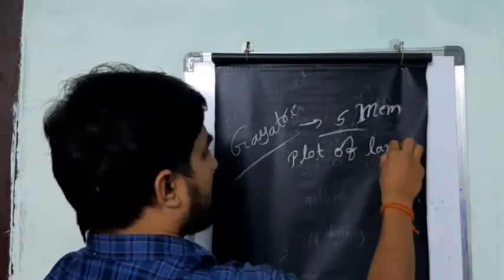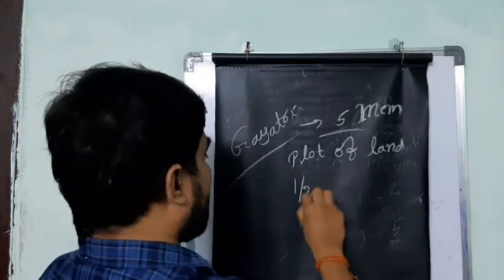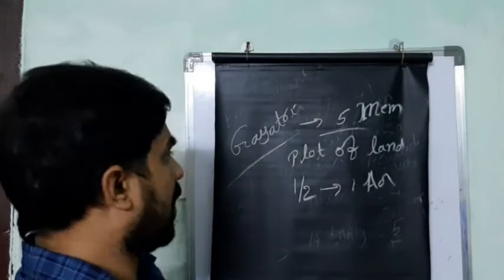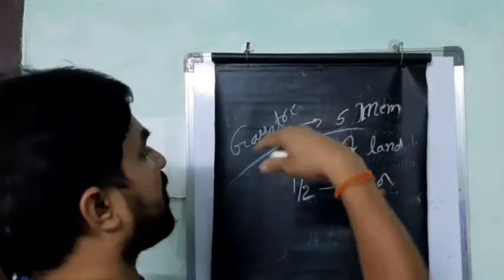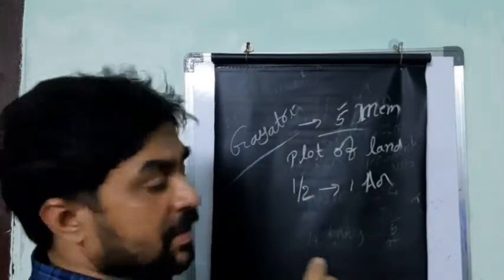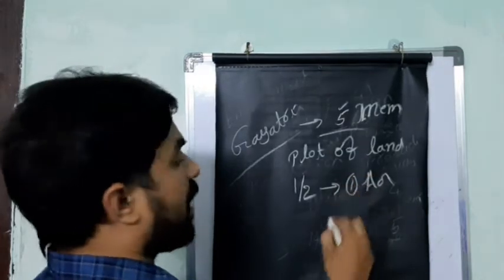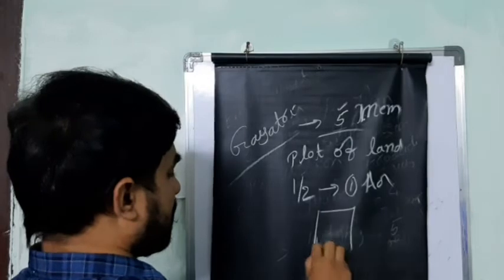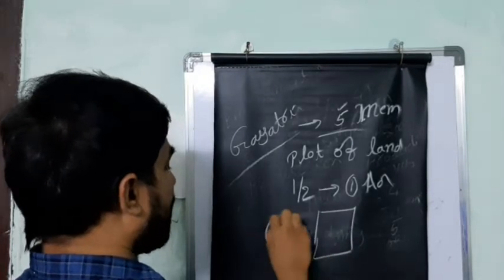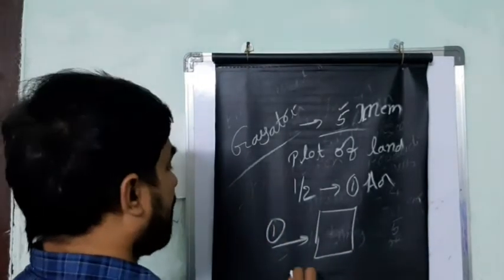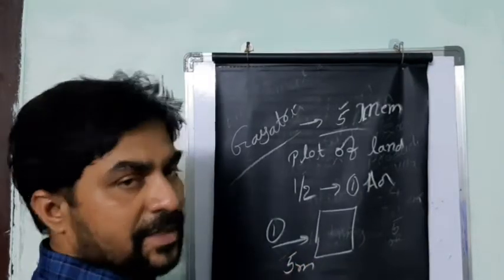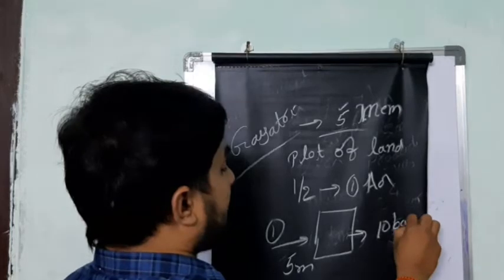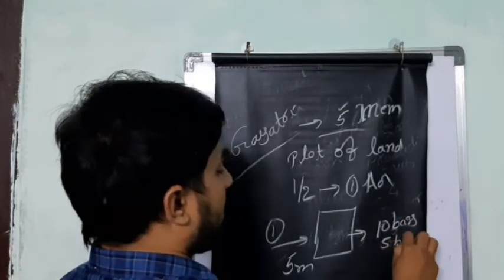Plot means a small land, either half an acre or 1 acre of land. So the complete family of Gayatri has to depend upon this 1 acre only. Imagine this is a farmland. If Gayatri or the 5 members work, they will produce only 10 bags of paddy, or else 5 bags of paddy only.